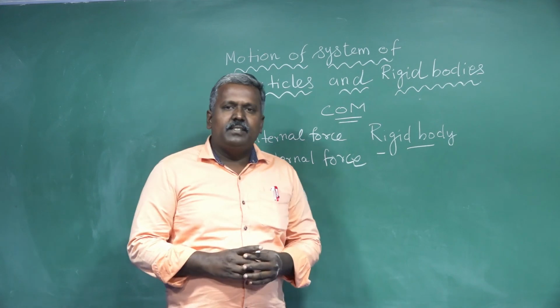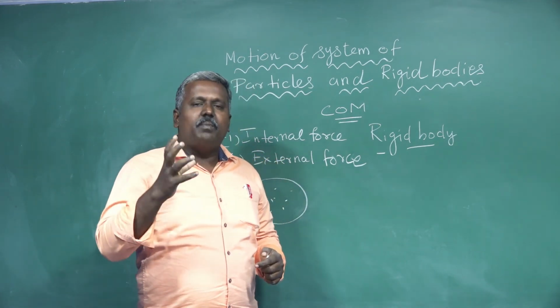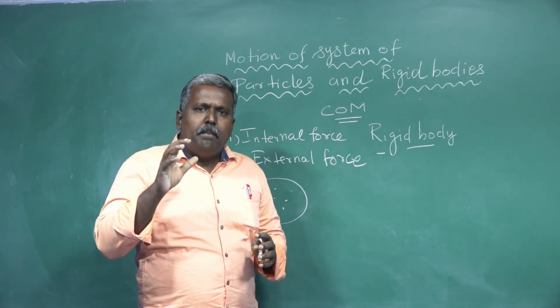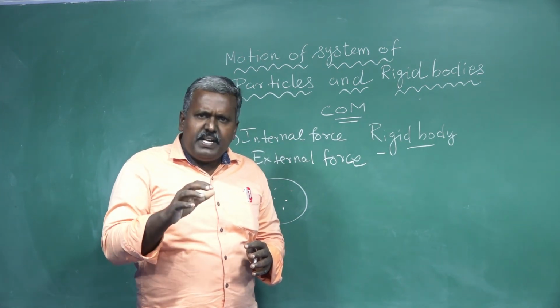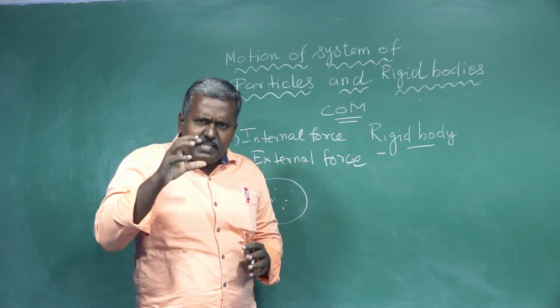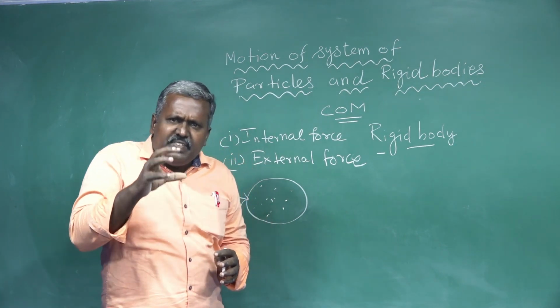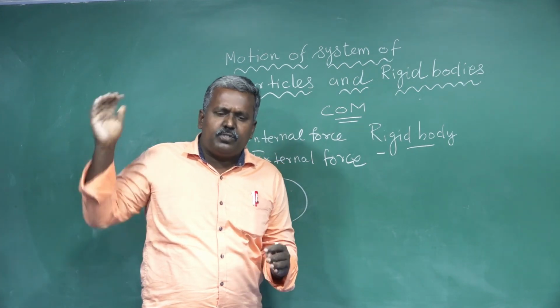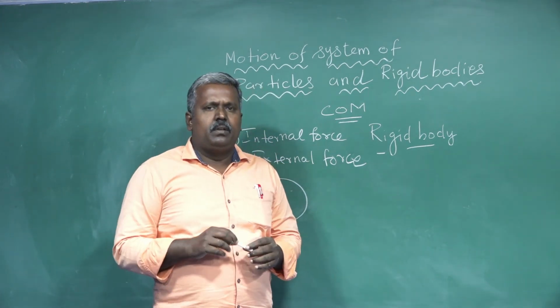So any idea? Yeah. A rigid body is one which maintains its definite or fixed shape even when an external force acts on it. Clear?